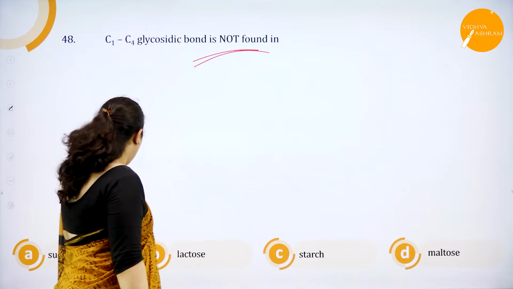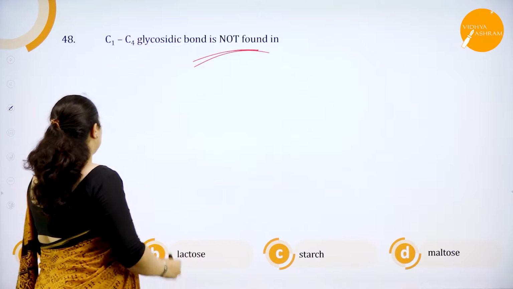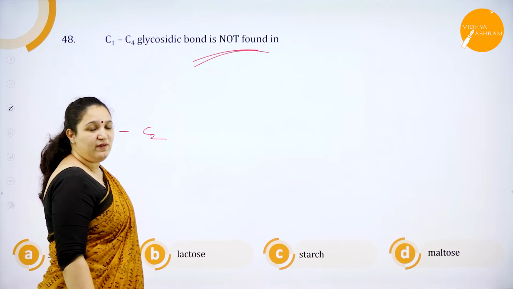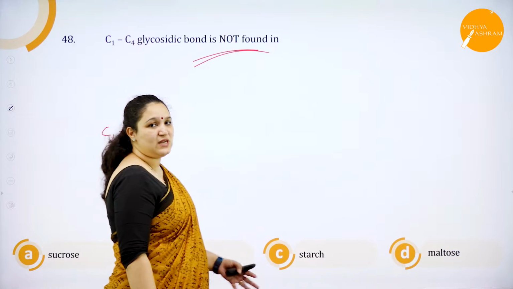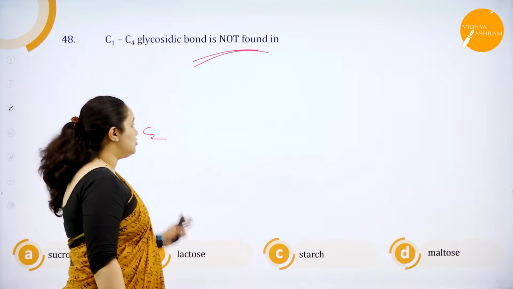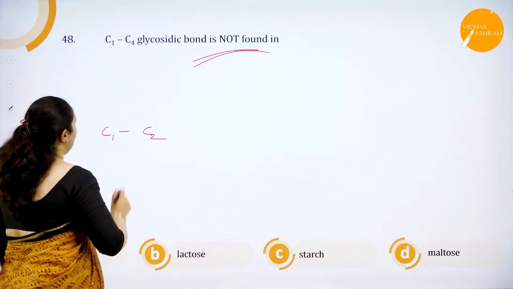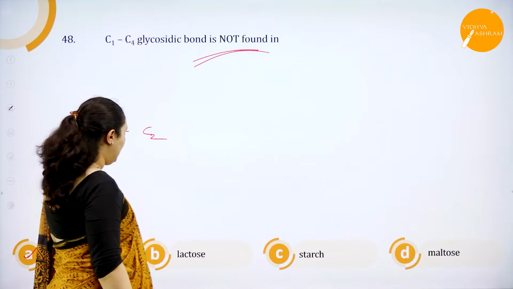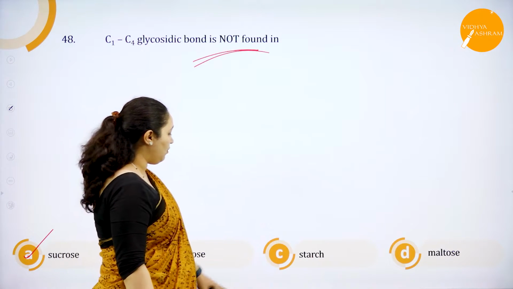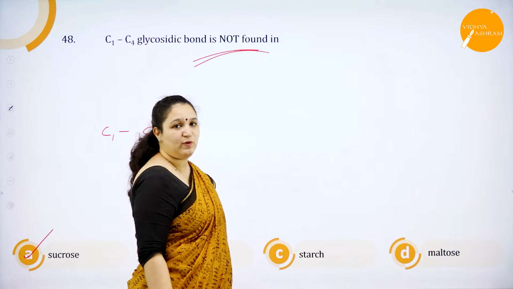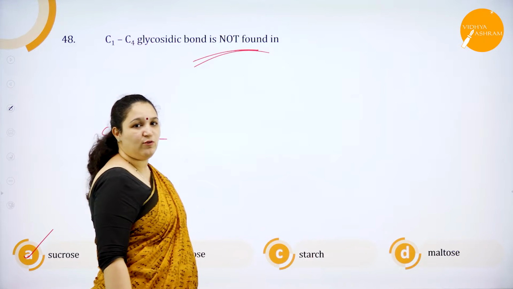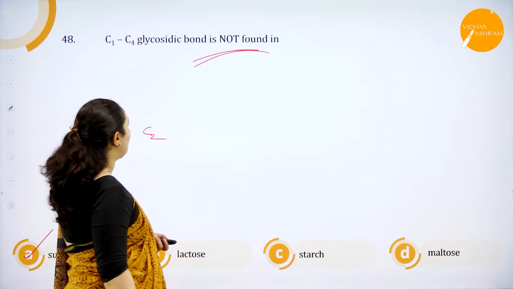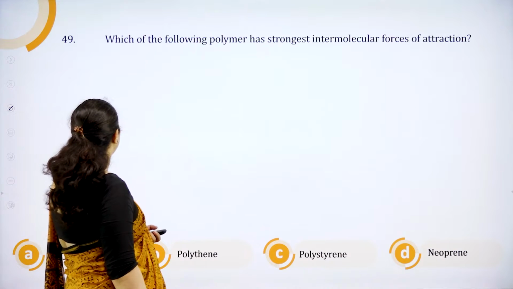Here sucrose has a C1 to C2 bond. C1 of alpha glucose and C2 of beta fructose. So this is the correct answer because they are asking where the C1 to C4 bond is not found. It is in sucrose. But lactose, yes, has a C1 to C4 bond. Starch and maltose are both made up of glucose only, so the C1 to C4 glycosidic linkage is present. So the answer is sucrose. Next question.